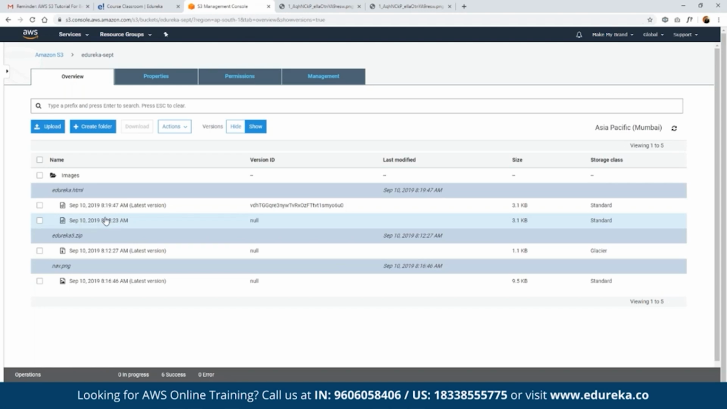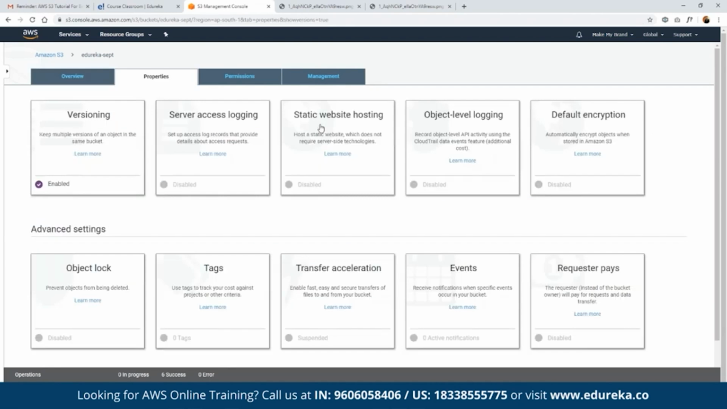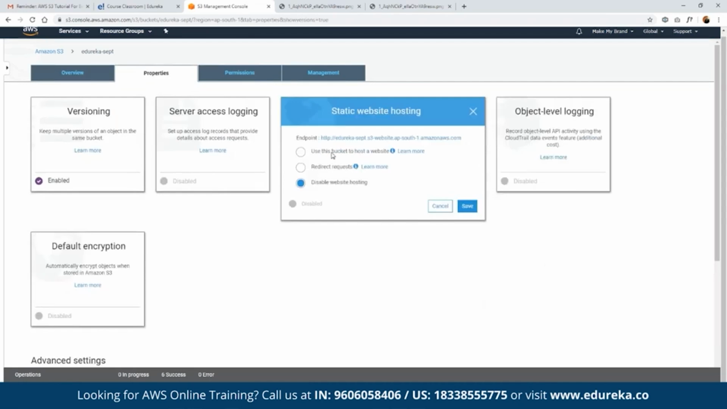All right. Now let's suppose we have to host a static website. What we have to do is go back here in properties. We have to enable something called static website hosting, right? This will enable us to host any static website, again, not dynamic, but a static website in an S3 bucket. So here we can click on use this bucket to host a website.